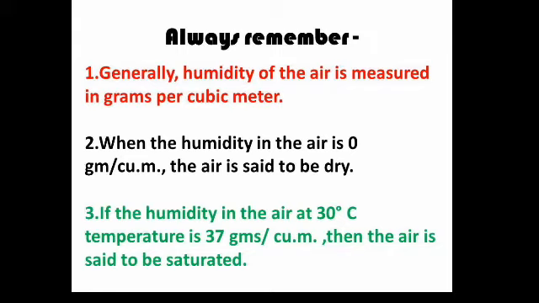Students, try to understand what we have studied today. The three pictures at the beginning tell us the weather conditions of Rajasthan, Kashmir, and Mumbai. Afterwards we understood evaporation and the factors affecting evaporation. Then we studied humidity in the air, that humidity means moisture, holding capacity, and saturation of the air.